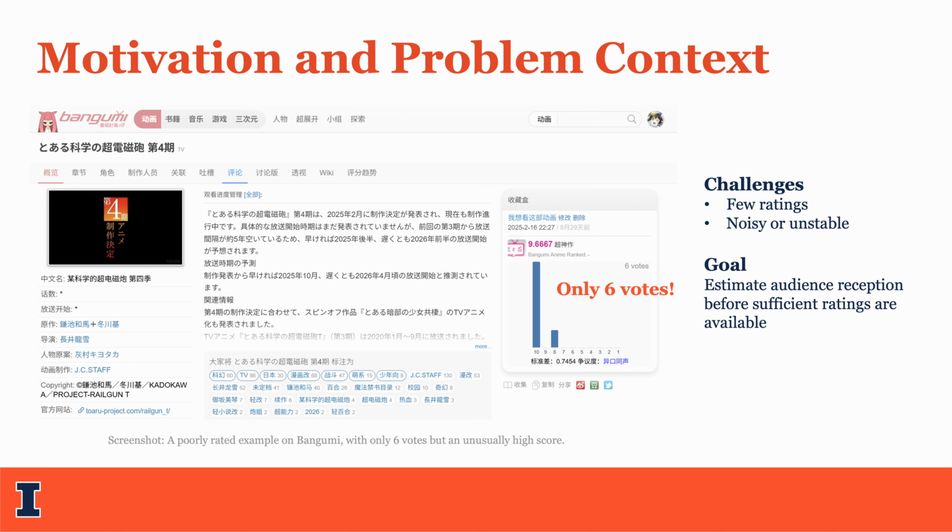I was motivated by the challenges of the cold start problem in user ratings. For example, look at A Certain Scientific Railgun Season 4 on this slide. It shows an incredibly high score of roughly 9.7, but it only has 6 votes. This score is statistically unreliable and biased by a few early fans. My goal is to build a system that estimates the true audience reception and the rating variance before a significant number of ratings are available.